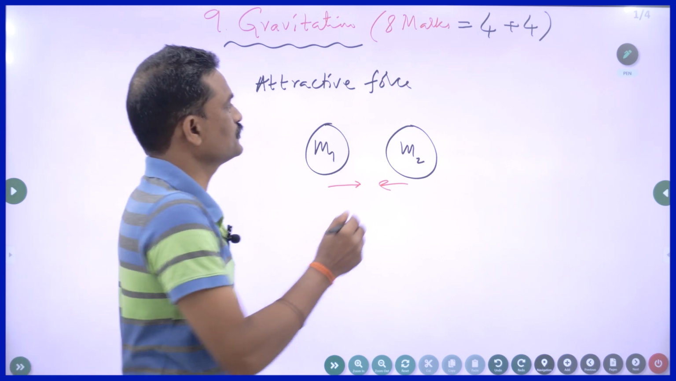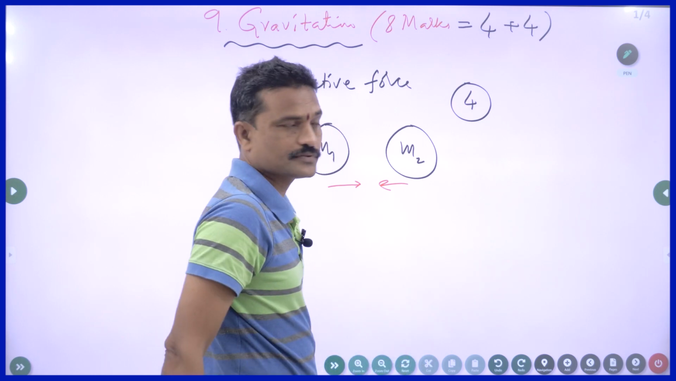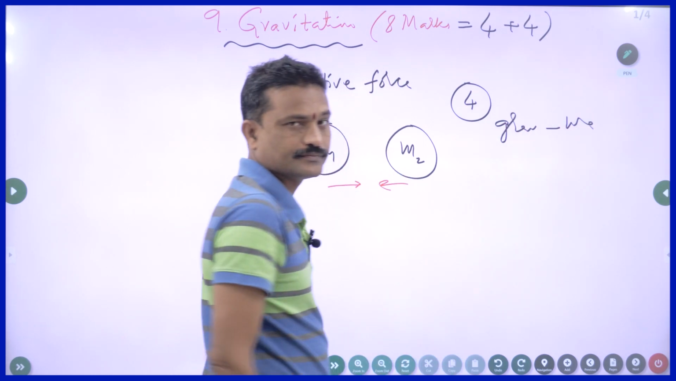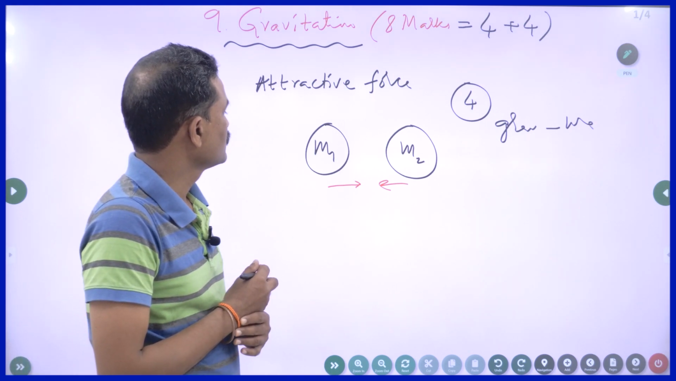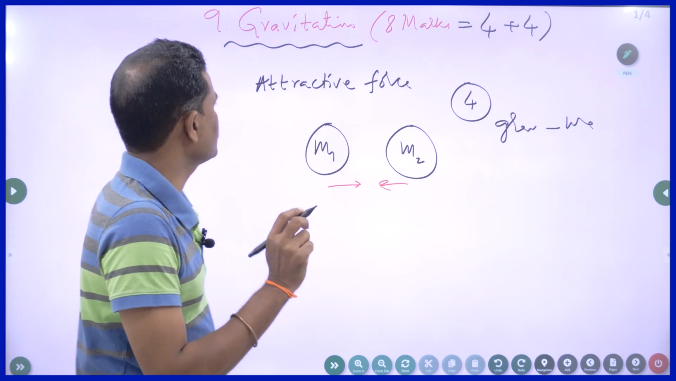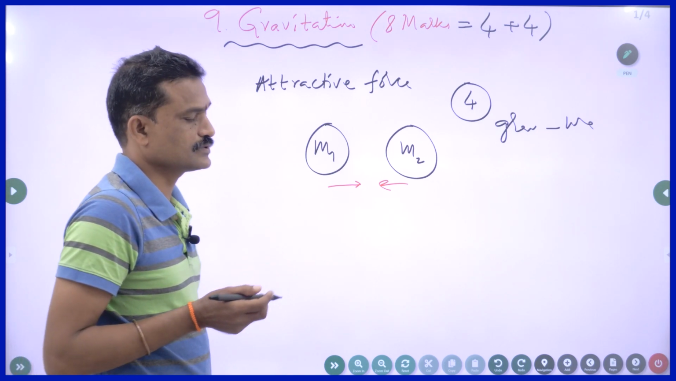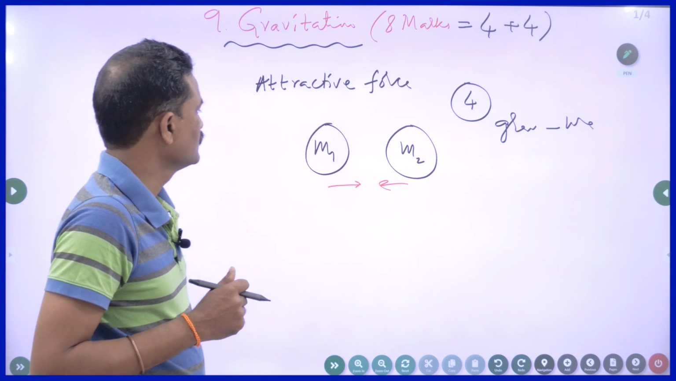In nature, there are 4 fundamental forces. Out of these 4 fundamental forces, gravitational force is the weakest force, right? The main difference between other forces and this force is that the gravitational force is always an attractive force, whereas magnetic force or electric force can be repulsive also.